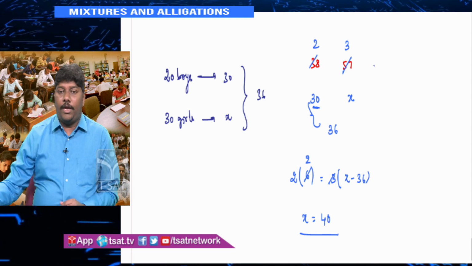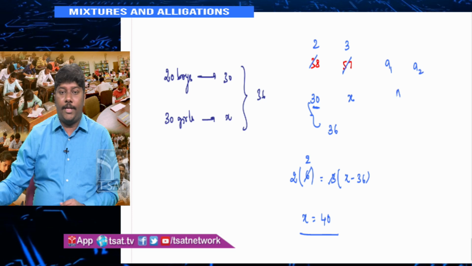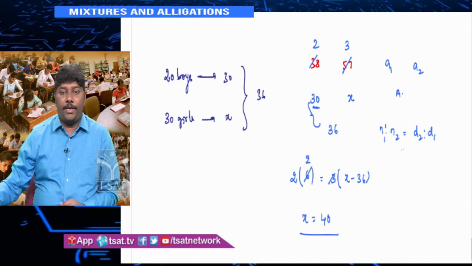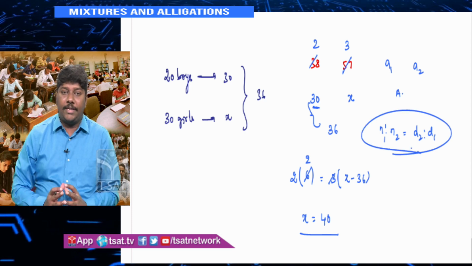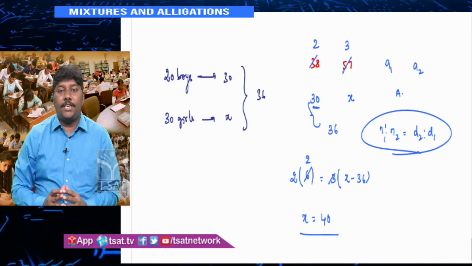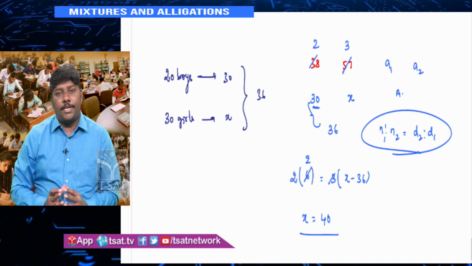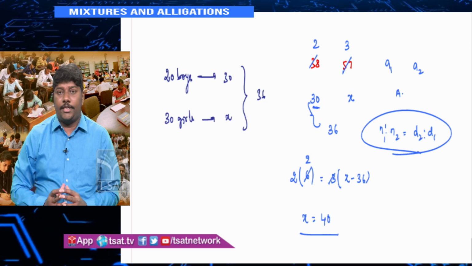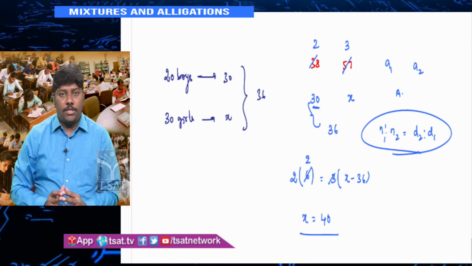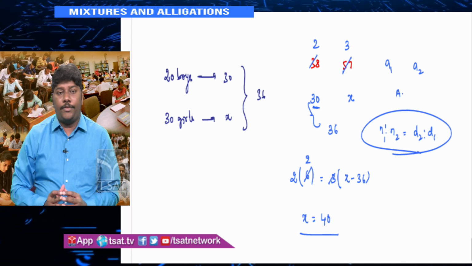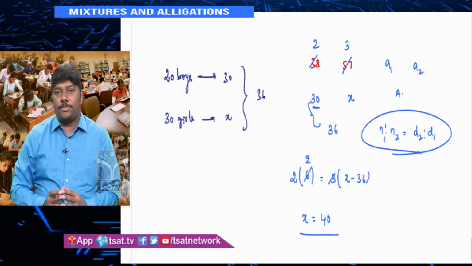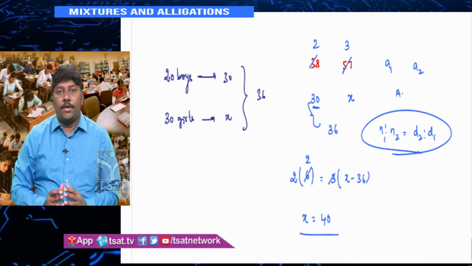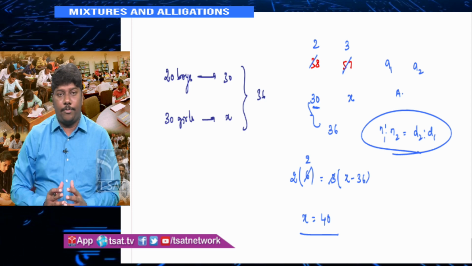Suppose they are giving you A1, A2, capital A, and they are asking about N1 is to N2. You know what N1 is to N2 is? D2 is to D1. This is a typical allegation problem. In what ratio you need to mix these two solutions in order to get the resulting mixture in a certain concentration. They may say in percentages, they may say in terms of ratio, they may also say in terms of profit and loss, or in terms of averages. All mean the same. So we'll explore more of this by using problems. First we'll solve problems using averages, then problems based on percentages, then profit and loss, then simple interest and compound interest, and typical ratio and proportion problems also.